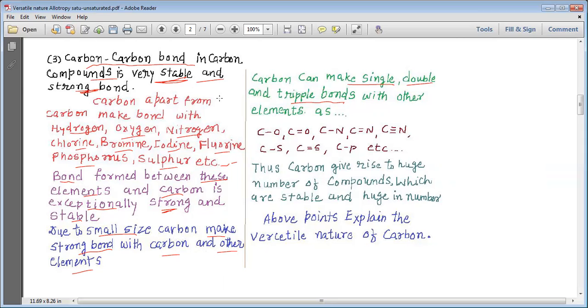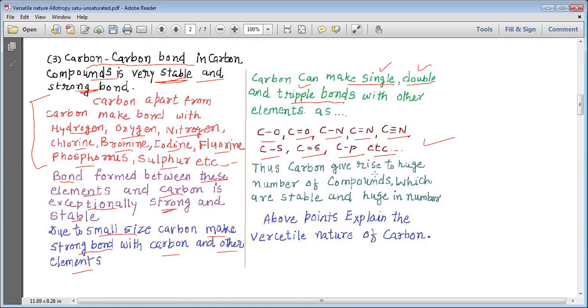It's not only that carbon can make bonds with so many elements, but with these elements, carbon can make single bonds, double bonds, and even triple bonds. So that is why, my dear students, we can say that carbon can make a single bond with oxygen, a double bond with oxygen, a single bond with nitrogen, a double bond with nitrogen, a triple bond with nitrogen, a single bond with sulfur, a double bond with sulfur, and a single bond with phosphorus.